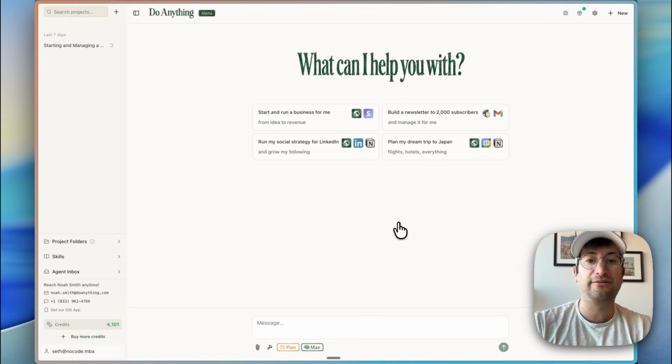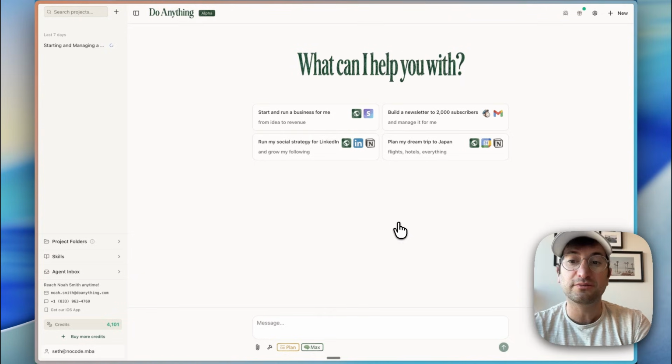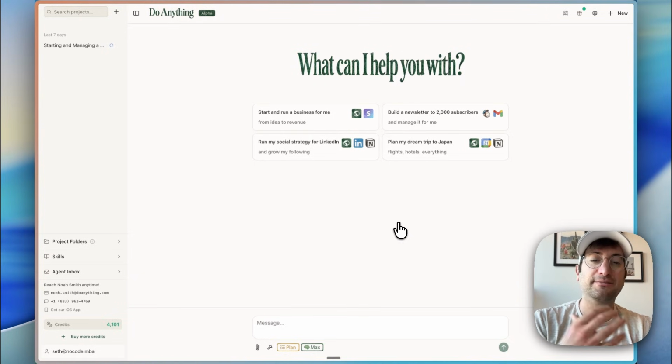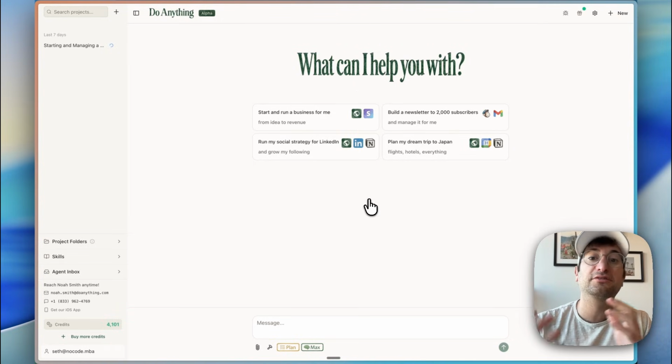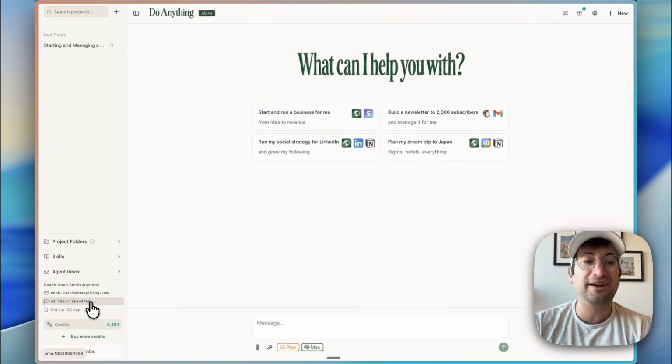If we think about other platforms that it's similar to, the closest one I would say is Manus, because Manus also has the ability to have browser use and take action on the internet. And it's also very agentic. So Manus can run on your behalf and do a lot of tasks for you. The thing that I think separates Do Anything, or what I think is really cool, and maybe other platforms are going to start copying it, is that the agent has its own email and phone number to take actions.